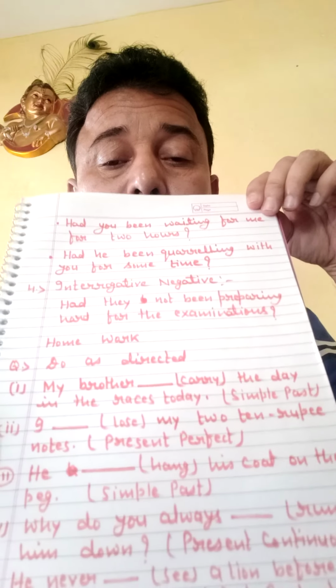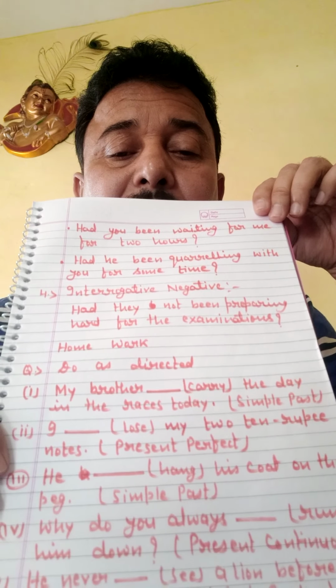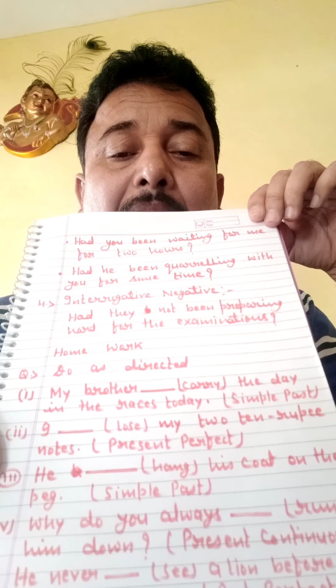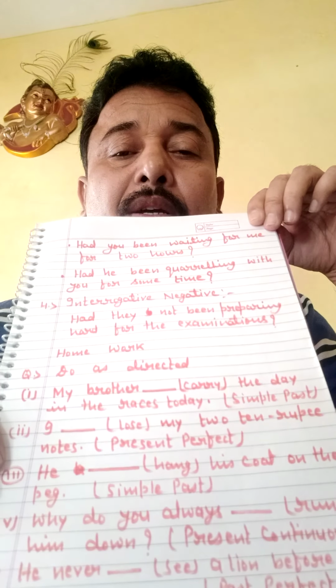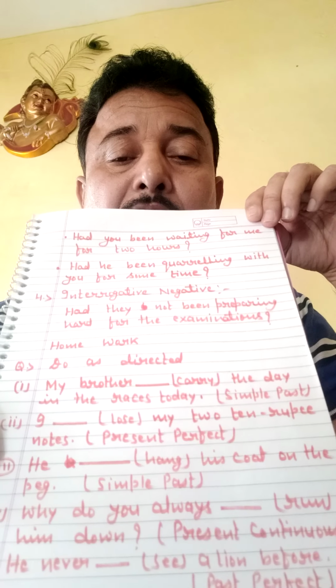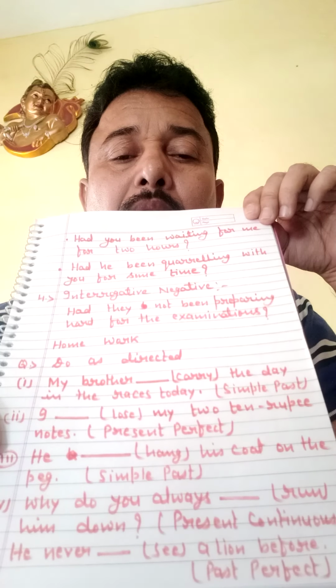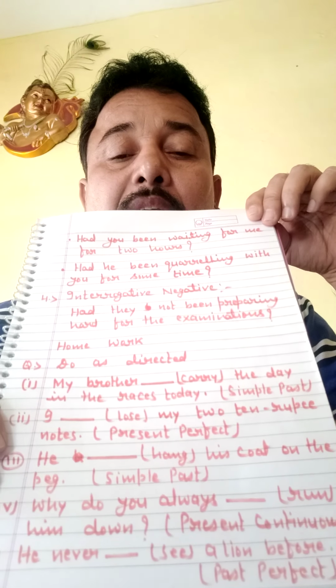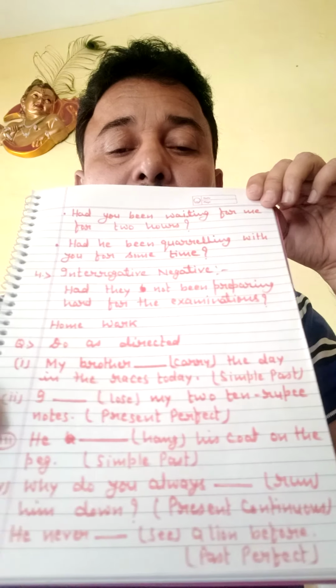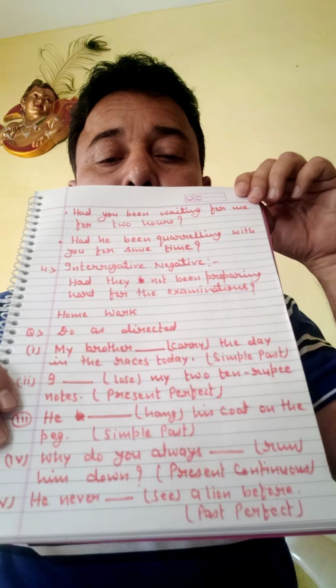And now this is the homework. Do as directed is written. In the first gap is written the verb, and for this verb we have to use the tense which is mentioned adjacent to each sentence. So do it correctly and post immediately.